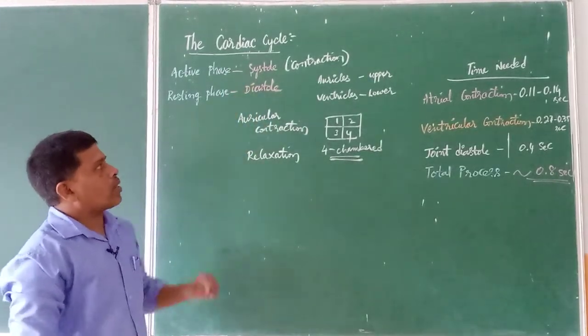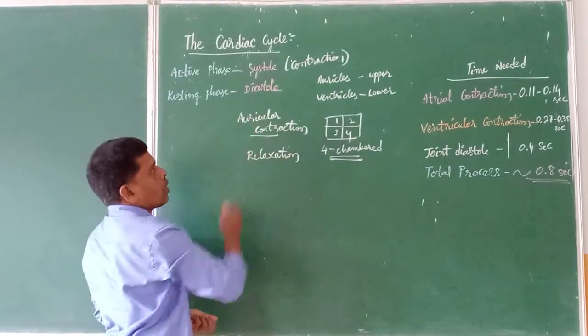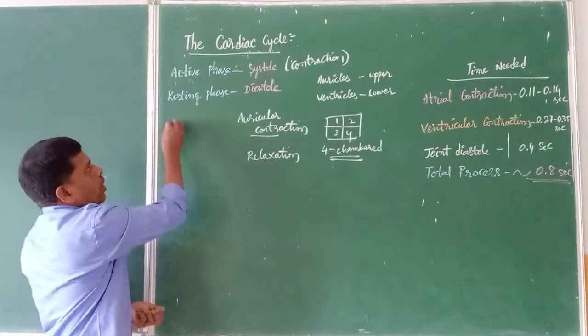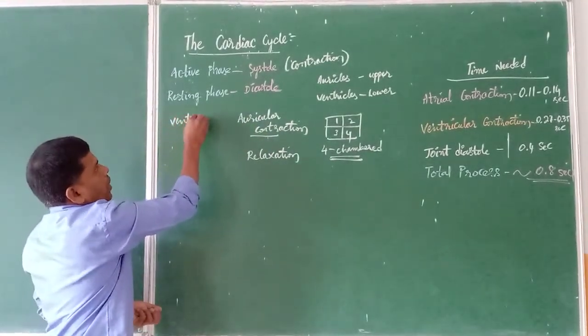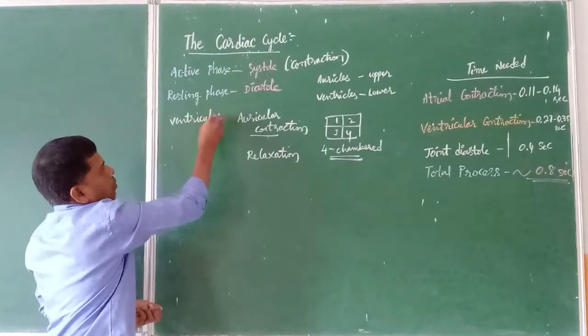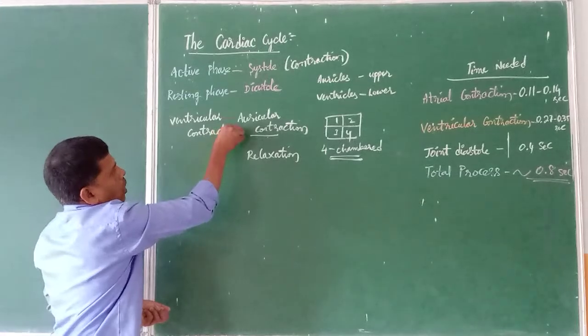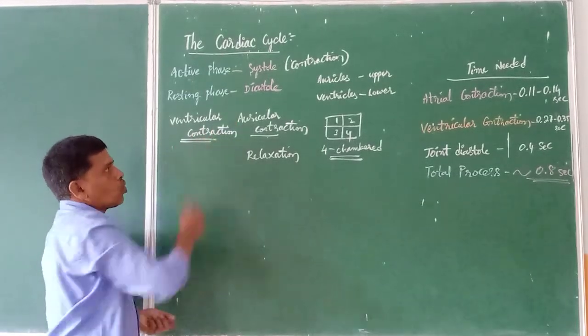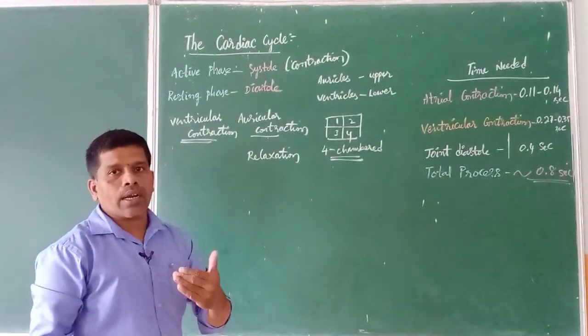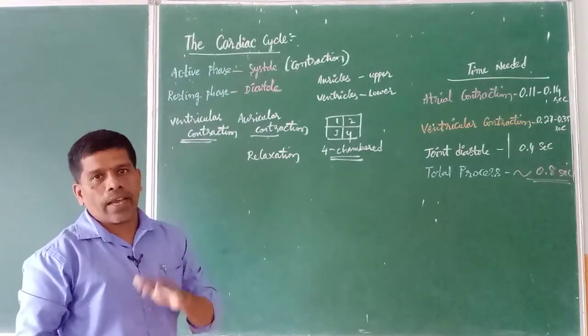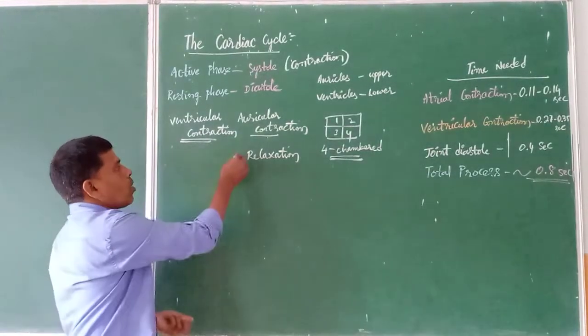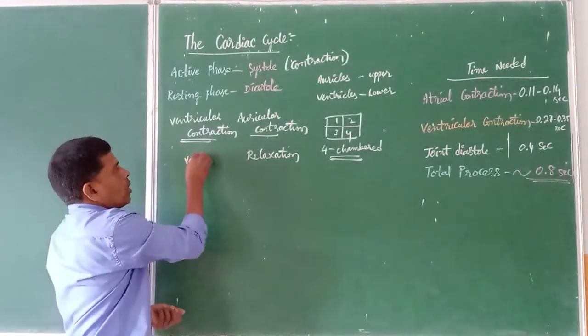If two auricles are contracting, that is called auricular contraction. If two ventricles are contracting, then it is called ventricular contraction. When the upper two auricles are contracting, the lower two ventricles will be relaxing. Then the relaxing stage is called ventricular relaxation.